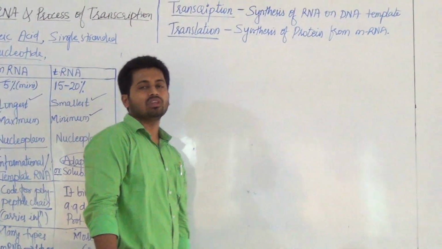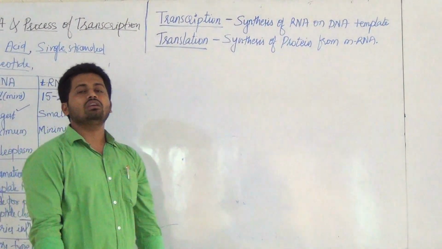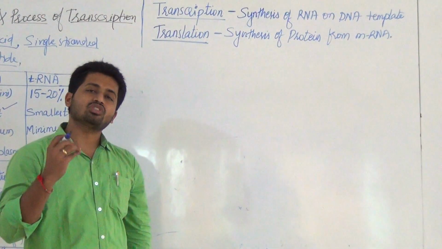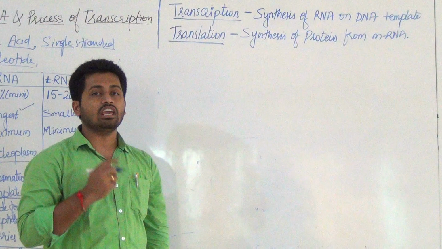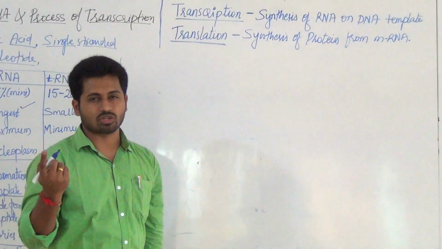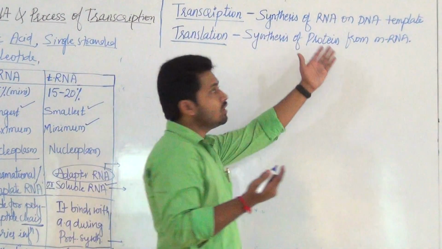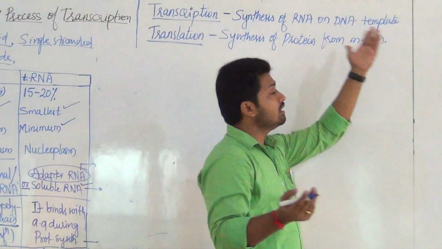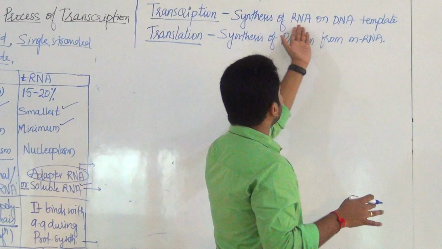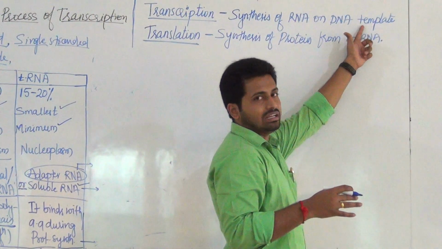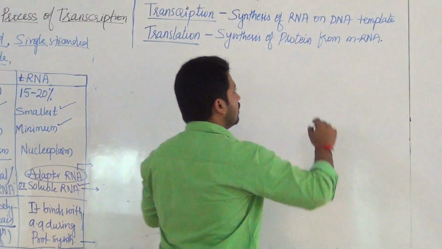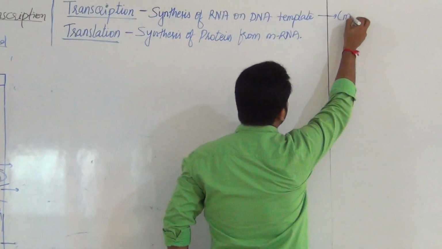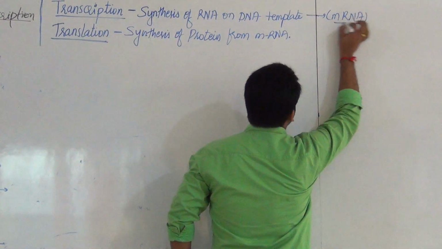Yesterday we discussed the definition. Also we studied that copying of genetic information from one strand of DNA into RNA is called transcription. A simple definition you can write also: synthesis of RNA on a DNA template. From the DNA only, RNA is going to form. That is the parental strand. Which RNA are we studying here? Synthesis of which RNA? mRNA.